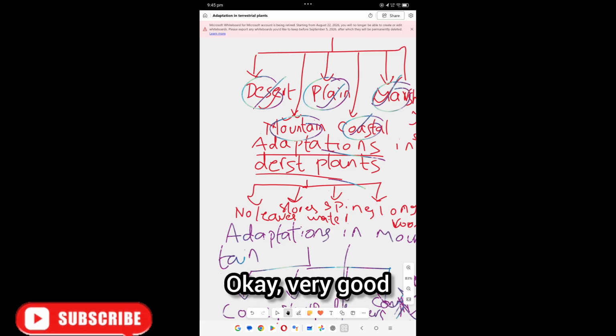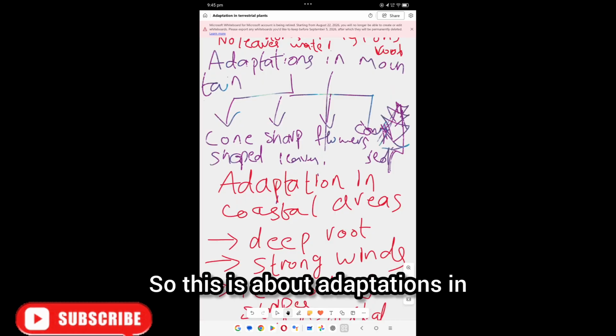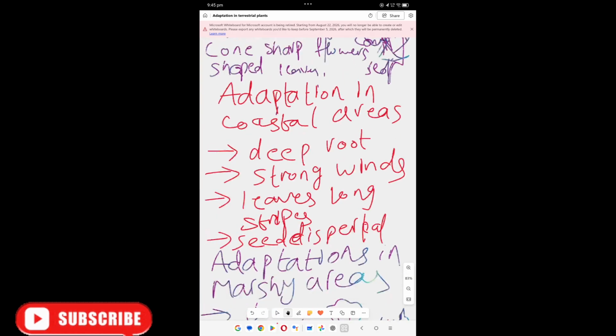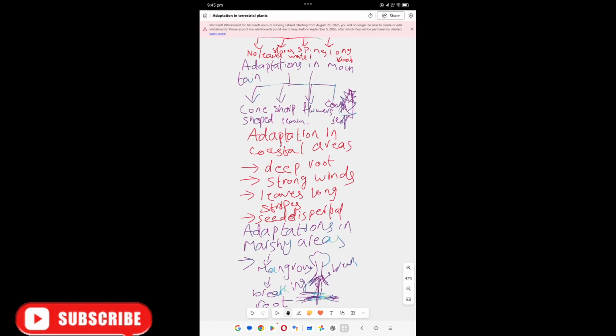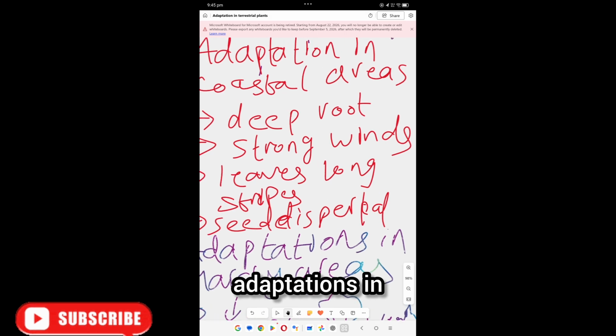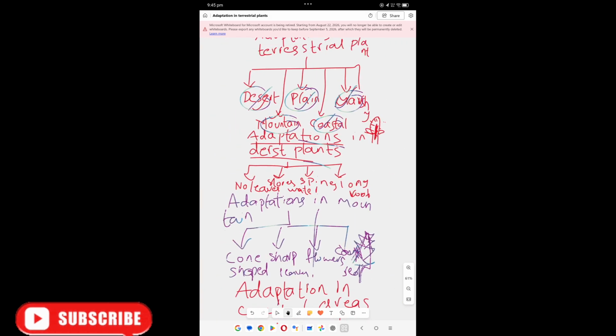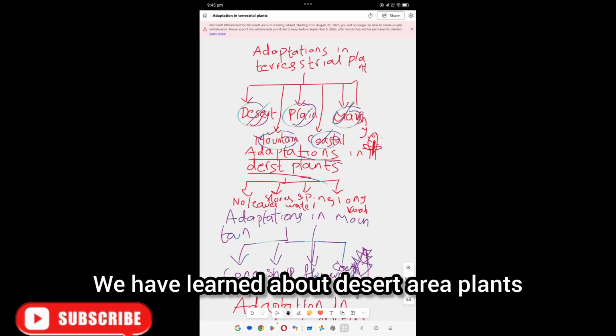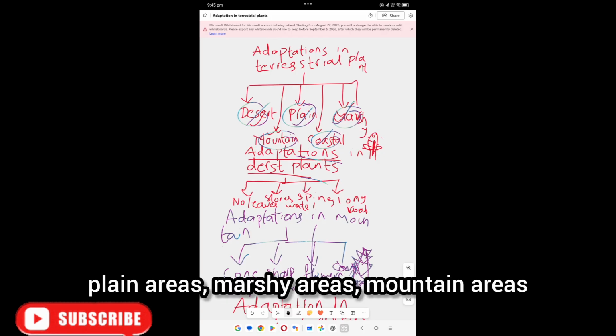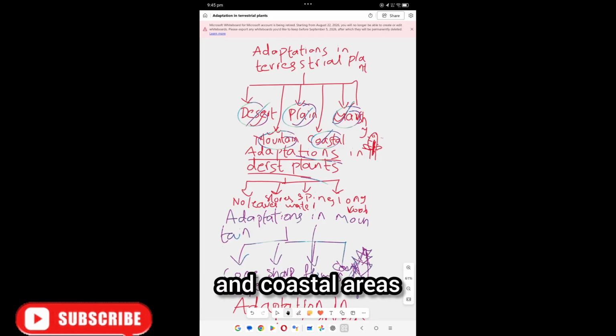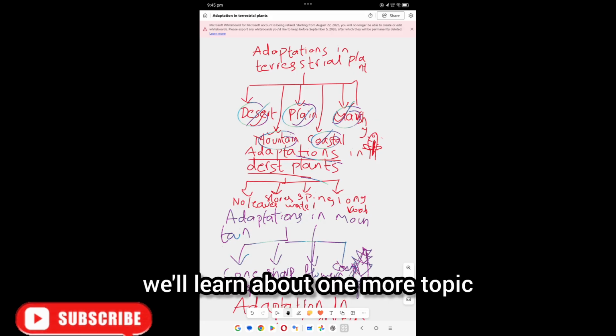Okay, very good. We have completed five. So this is about adaptations in terrestrial plants. Understanding? Next, in the next class, we'll learn about one more topic.